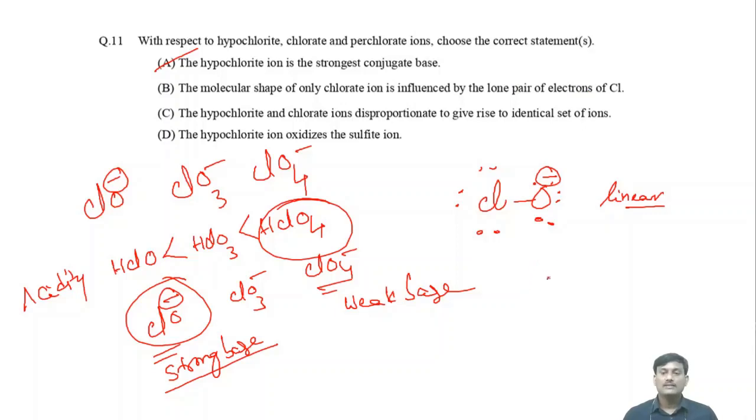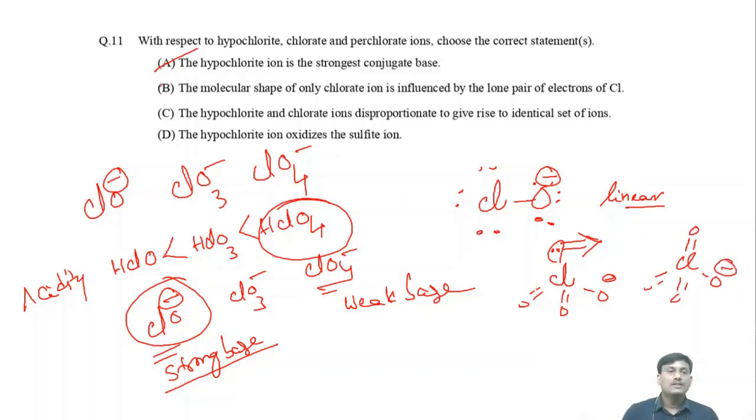Suppose if you take ClO3 minus, this is the ClO3 minus. Here there is a lone pair. Here the molecular shape of chlorate is influenced by the lone pair electrons. Due to repulsion between lone pair and bond pair, the shape of the molecule will be influenced. If you take ClO4 minus, there are no lone pair electrons, so there is no influence of lone pair of electrons. So this one is also correct.